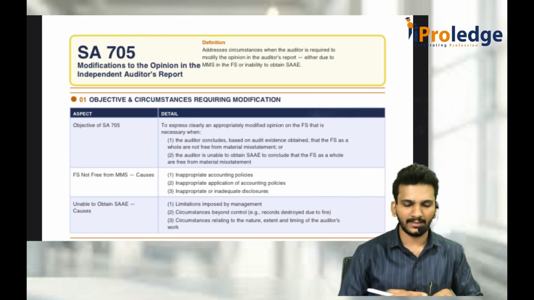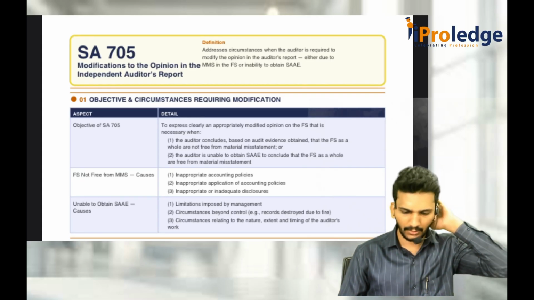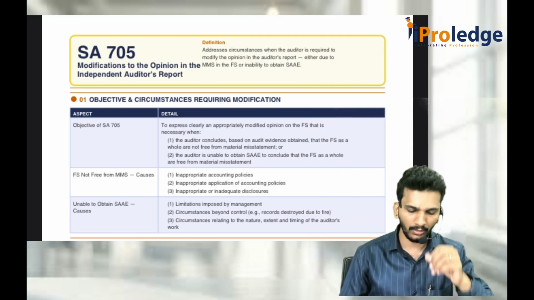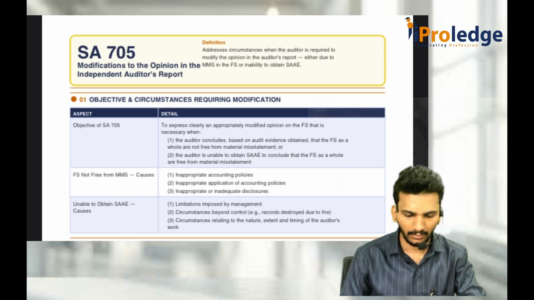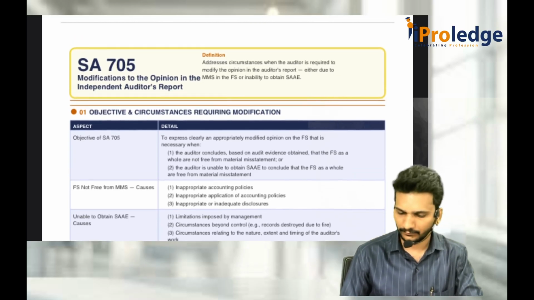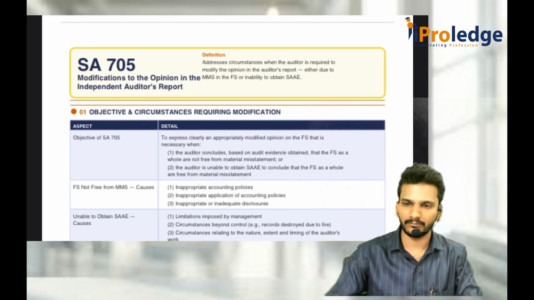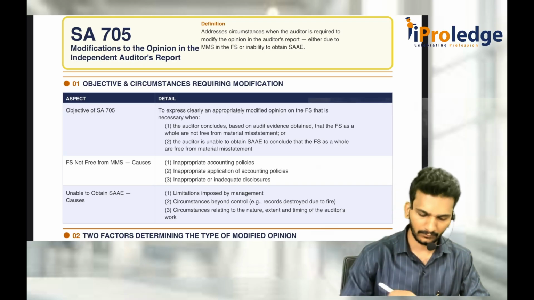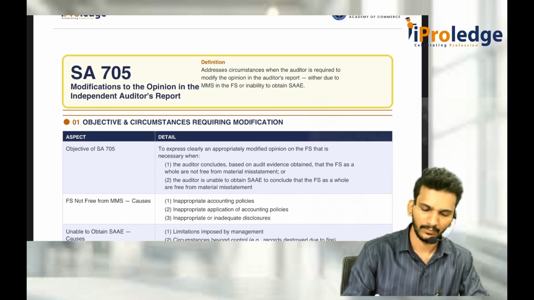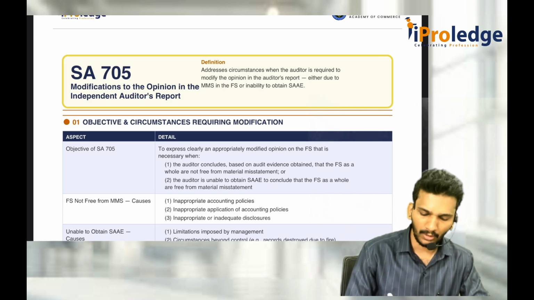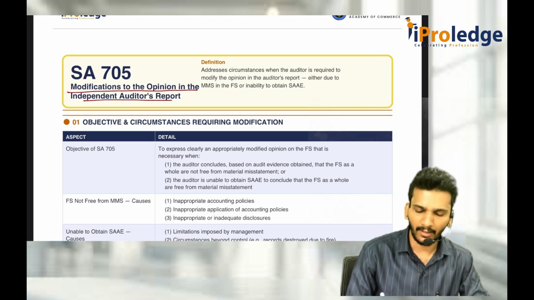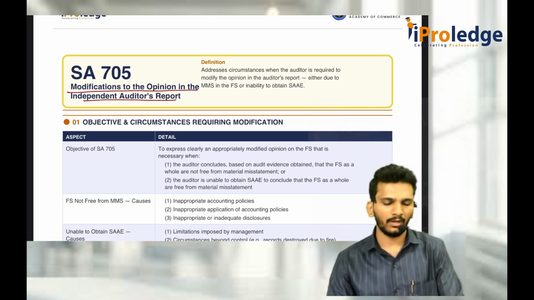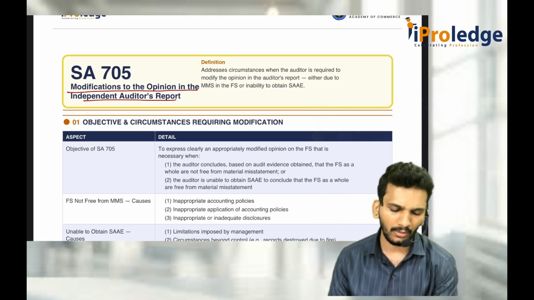Now we will discuss SA 705, modification to the opinion in the independent auditor's report. 705 is modification to the opinion in the independent auditor's report. Sir, what is modification to the opinion?